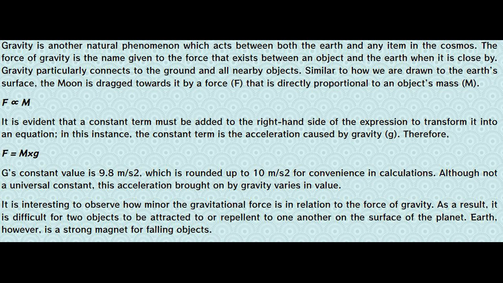g's value is 9.8 meters per second squared, which is rounded up to 10 meters per second squared for convenience in calculations. Although not a universal constant, this acceleration brought on by gravity varies in value. It is interesting to observe how minor the gravitational force is in relation to the force of gravity. As a result, it is difficult for two objects to be attracted to one another on the surface of the planet. Earth, however, is a strong magnet for falling objects.